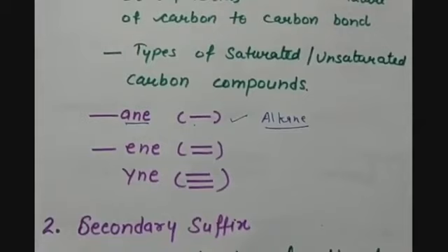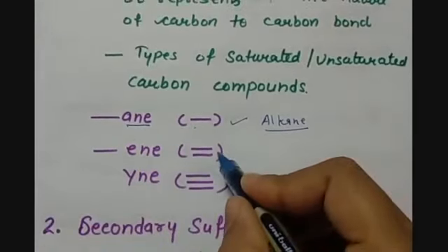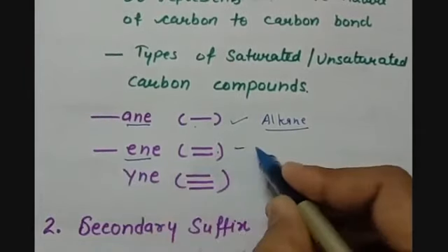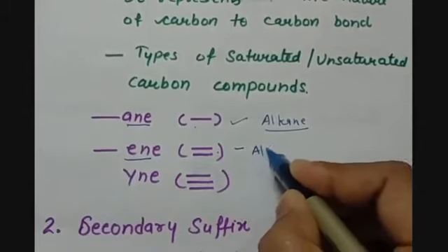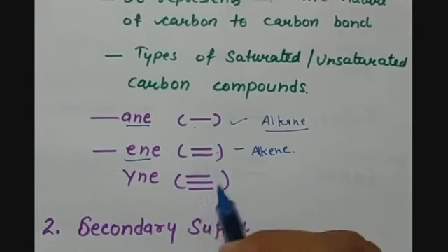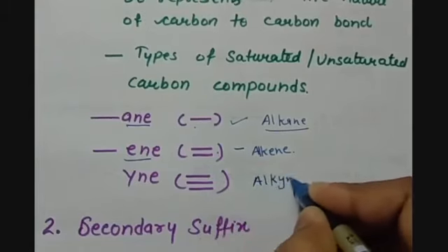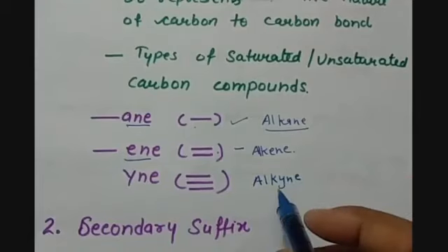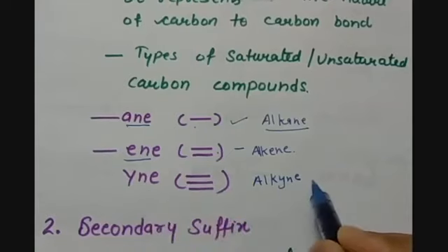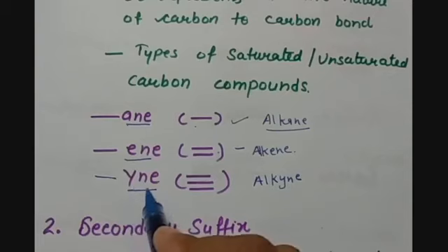Then if the carbon atoms have double bonds in between, then the suffix will be ene, because the word root will be alkene. And if it is an alkyne, which is also an unsaturated carbon chain, where carbon atoms have triple bonds in between them, then it will be alkyne word root, and the suffix will be yne, Y-N-E.